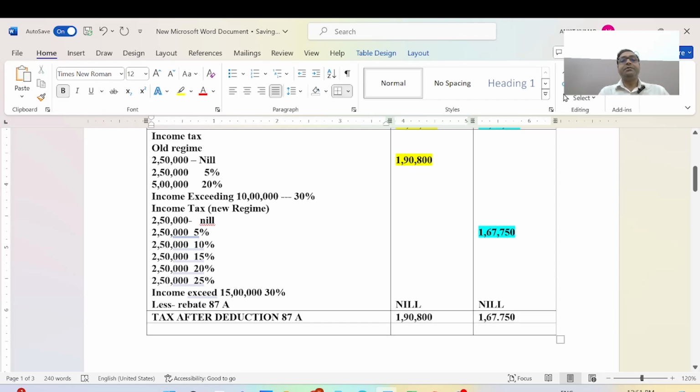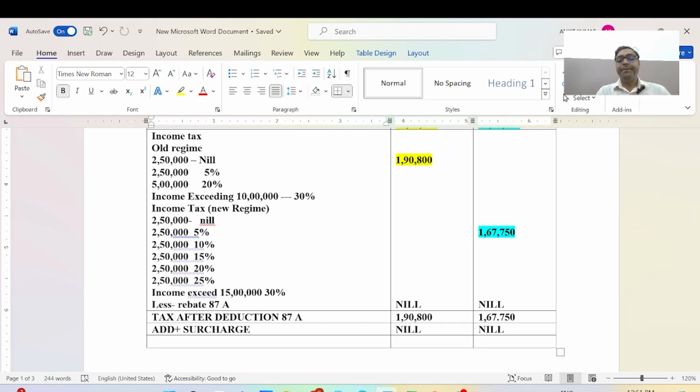Now we will add surcharge. Surcharge here will be nil, and in the same way here it is nil, because we have already discussed surcharge.